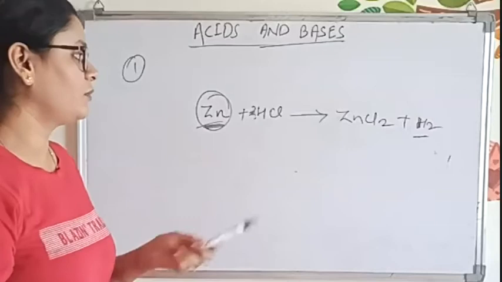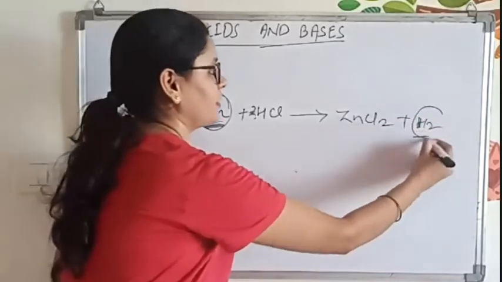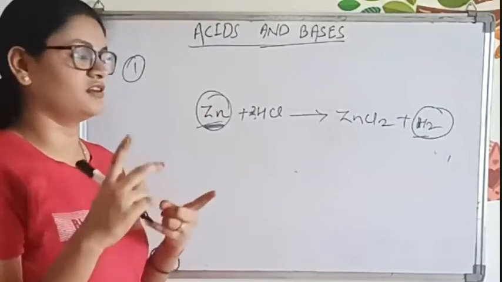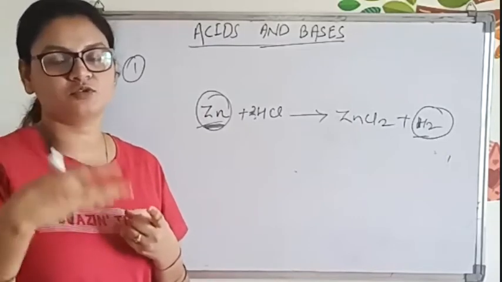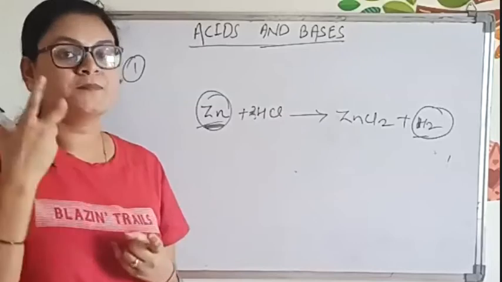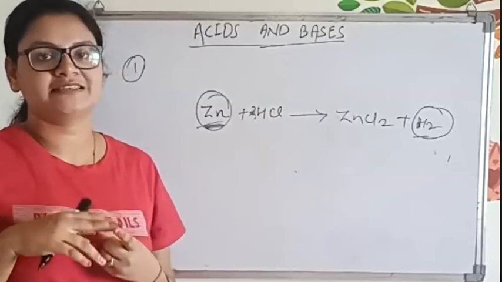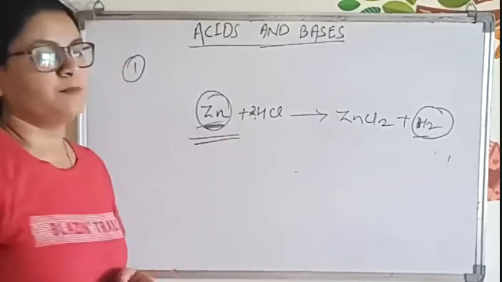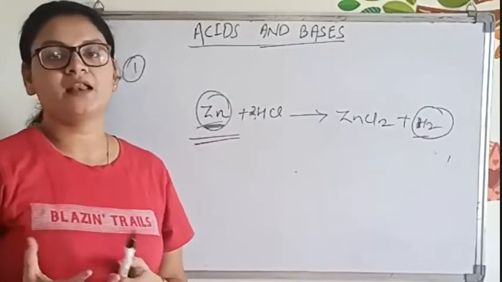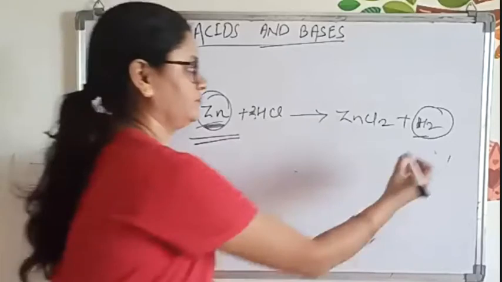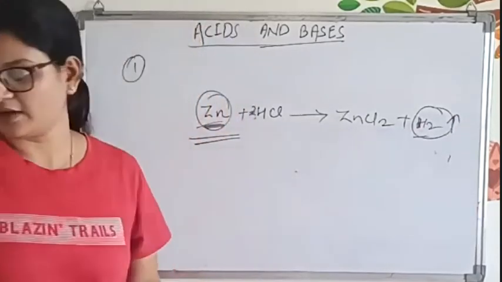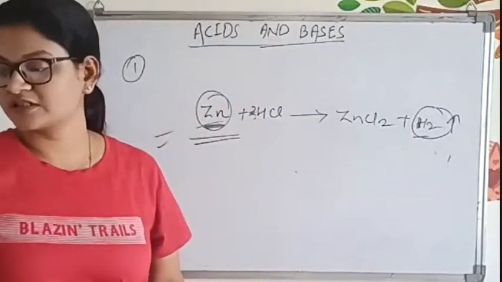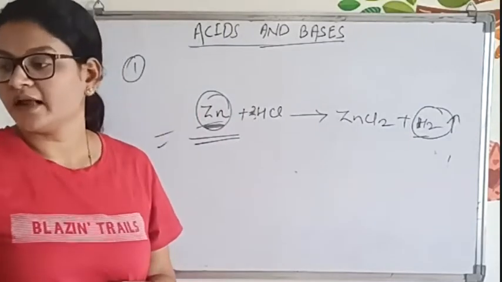In that experiment, we tested hydrogen by keeping a burning candle near the mouth of the test tube, and then we hear a pop sound. So that was the test for the presence of hydrogen. With the help of acid, we prepare hydrogen gas. It shows displacement also.